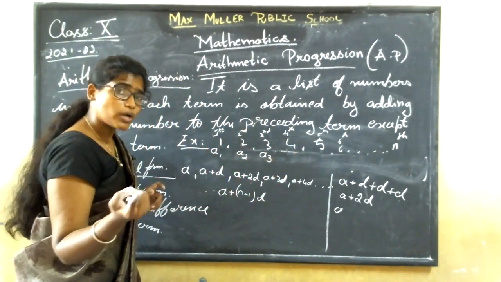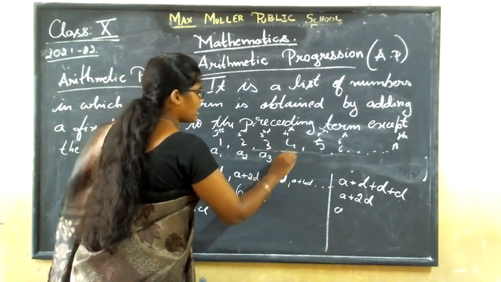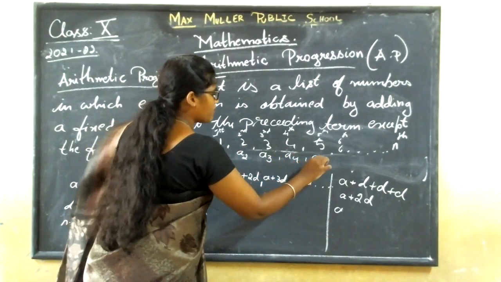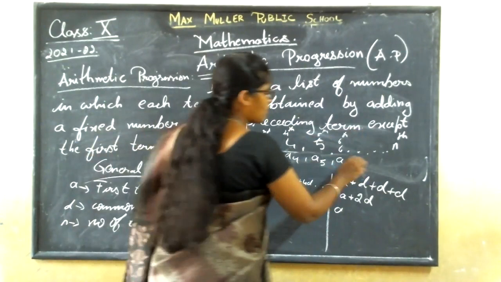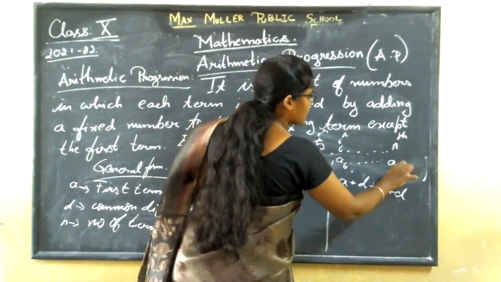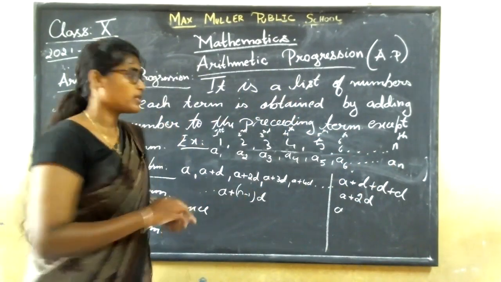But how are you going to write it as? A1, A2, A3, A4, A5, A6. Last term, how are you going to write? AN. What will you write? AN. How did you find out the common difference?